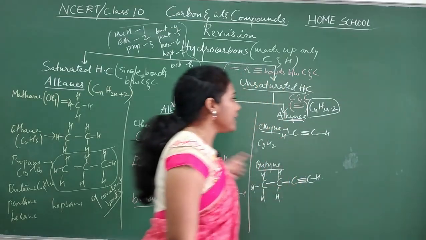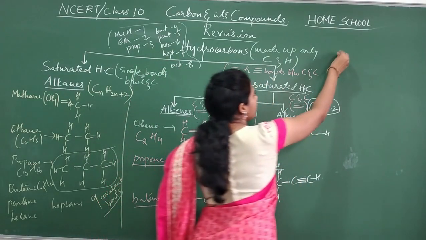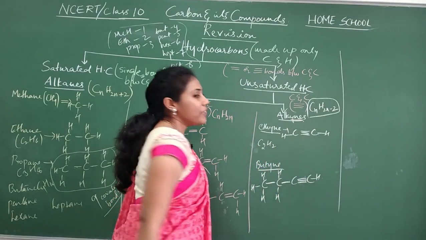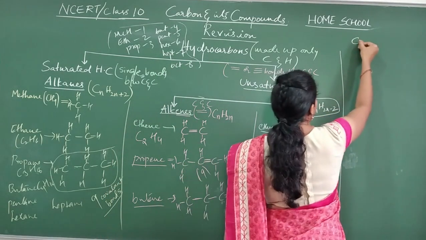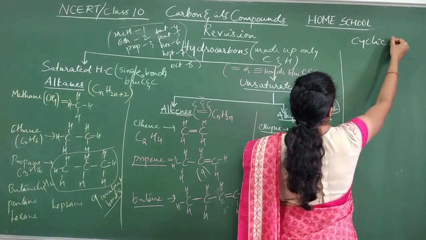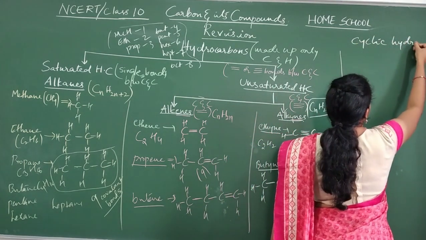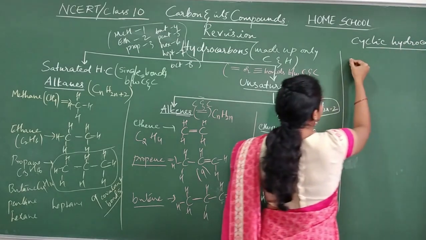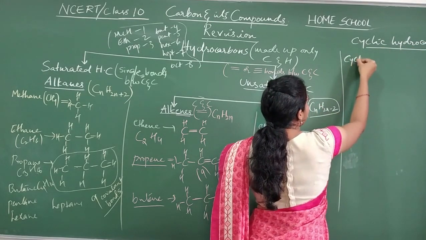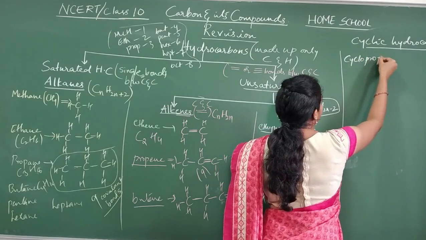So these are 3 important types of hydrocarbons, and you have other types of hydrocarbons also. Say for example, cyclic hydrocarbons. Under that the first example you studied was cyclopropane. Yes or no?